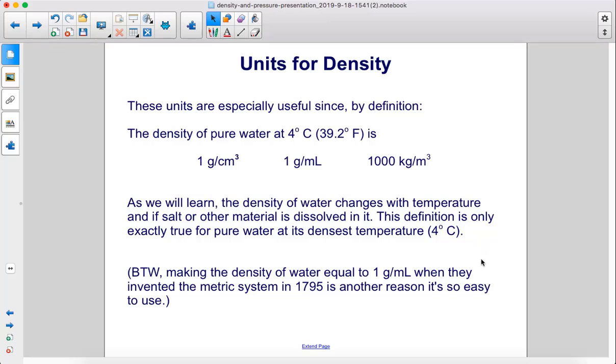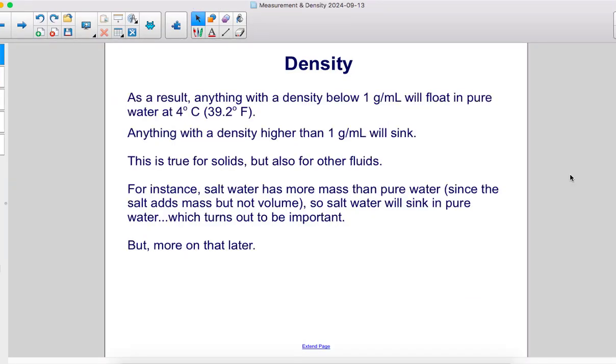By the way, making the density of water equal to 1 gram per milliliter when they invented the metric system in 1795 is another reason it's so easy to use. As a result, anything with a density below 1 gram per milliliter will float in pure water at 4 degrees Celsius. Anything with a density higher than 1 gram per milliliter will sink. This is true for solids, but also for other fluids.